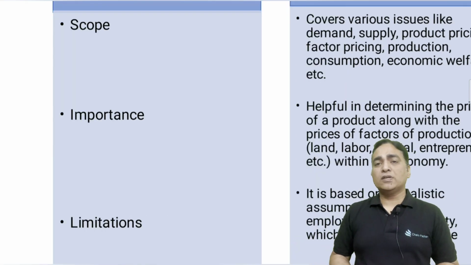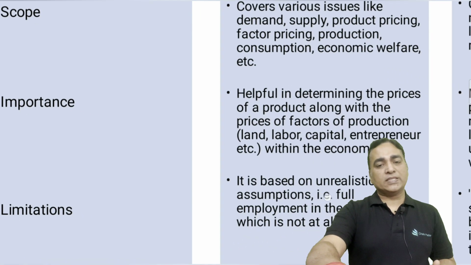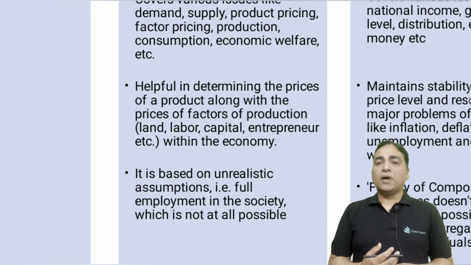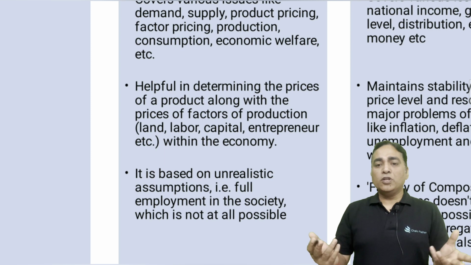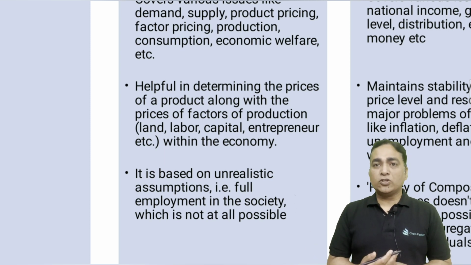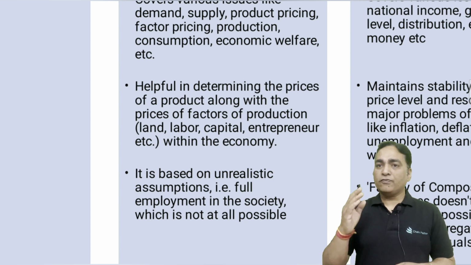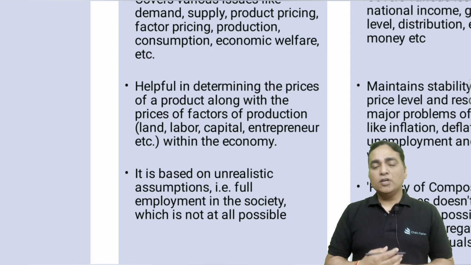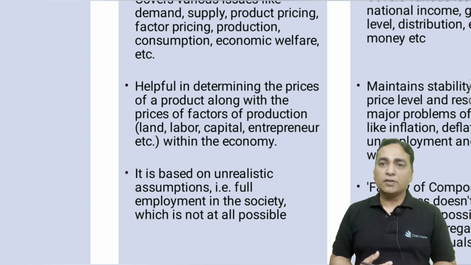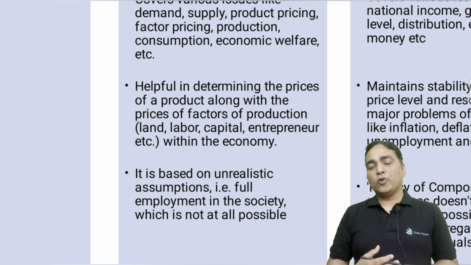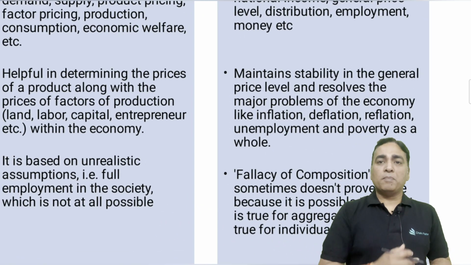The last point of difference here is limitations. What are the limitations? Are there any limitations with micro? Yes. So what are those limitations? Micro is based on unrealistic assumptions. We always talk of full employment in the society. It is not possible at all. There are certainly few people who are voluntarily unemployed. There are few people who are disguisedly unemployed. We may assume them employed, but they are not. There may be structural unemployed people, right? So there are people who are unemployed or who remain unemployed. So unrealistic assumptions.